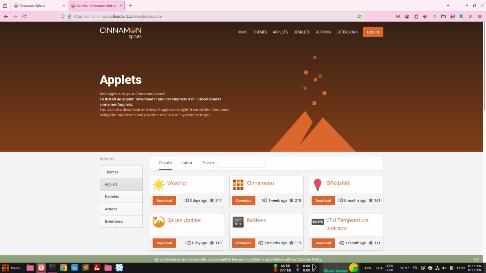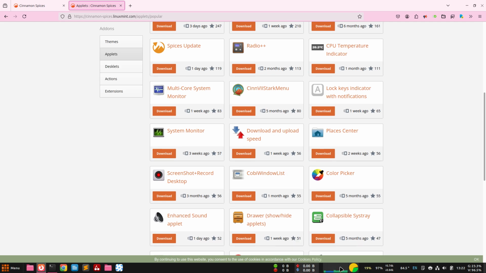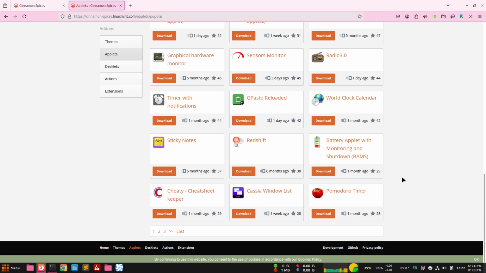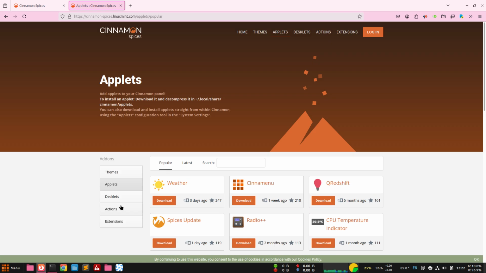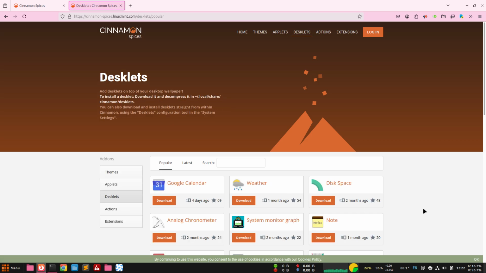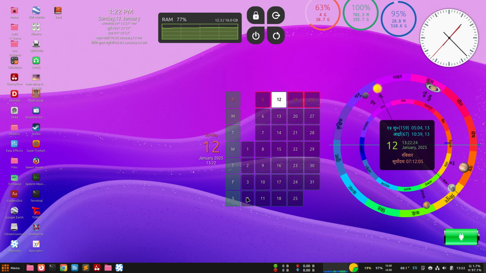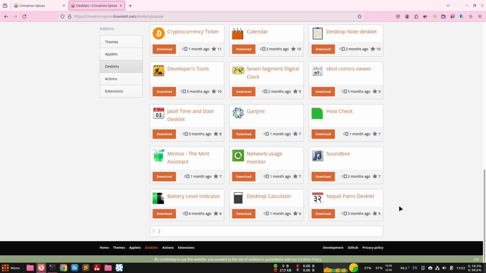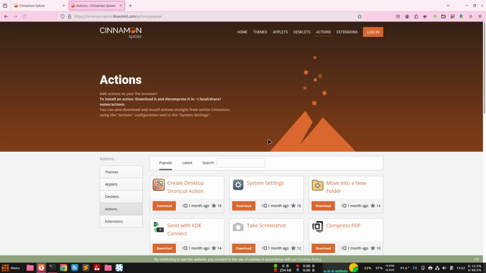So applets are the... these are the applets, and we can choose various applets from this folder. Another one is the desklet. Desklets are like that. These are various desklets.